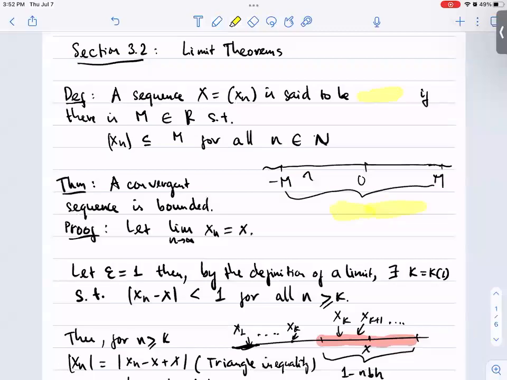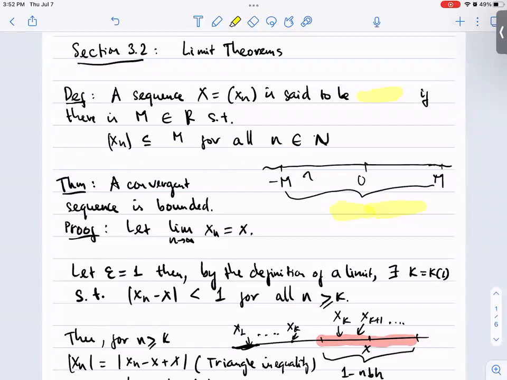Hello. Today we discuss limit theorems. These statements are very important tools to help us determine the limit of a sequence. First, we start with the definition.